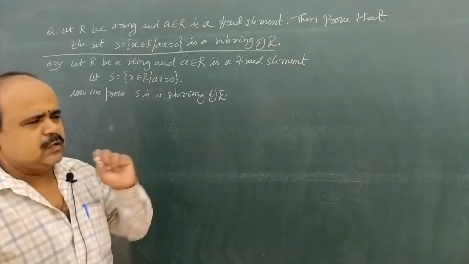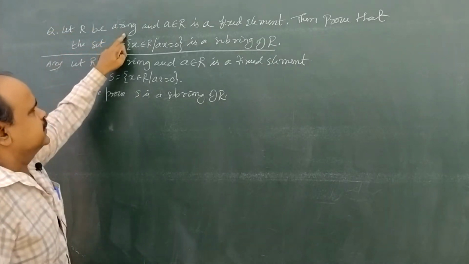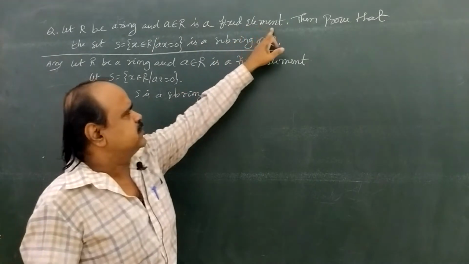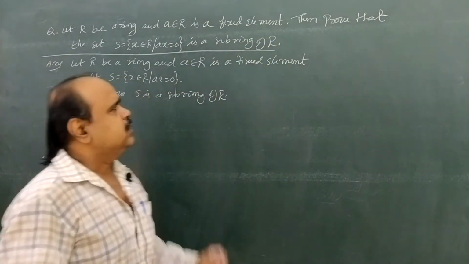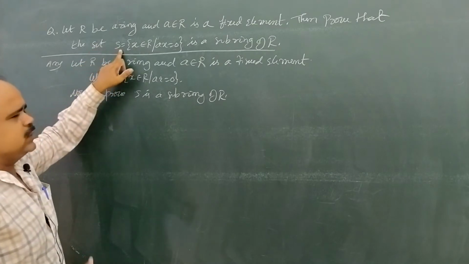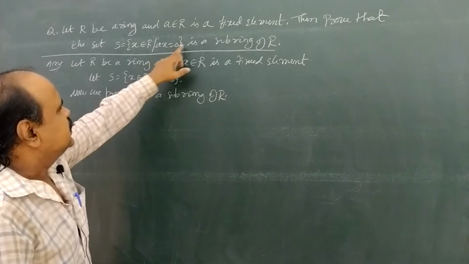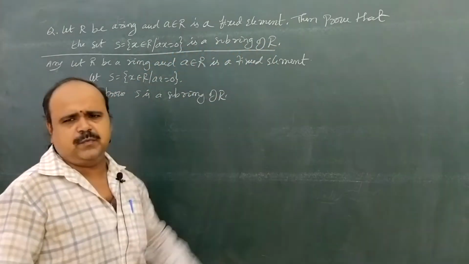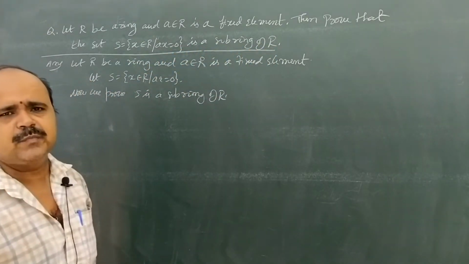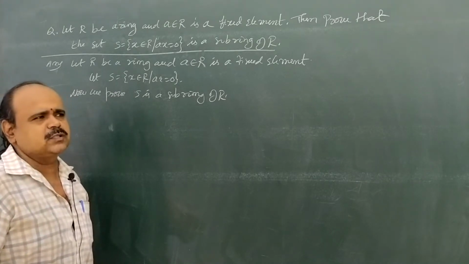Now come to a question. Let R be a ring and A belongs to R is a fixed element. Now we have to prove the set S, equal to the set of all X belongs to R such that AX equal to 0, is a subring of R. Here we see all the theorems regarding subrings.